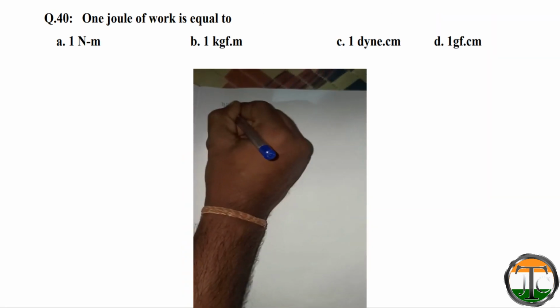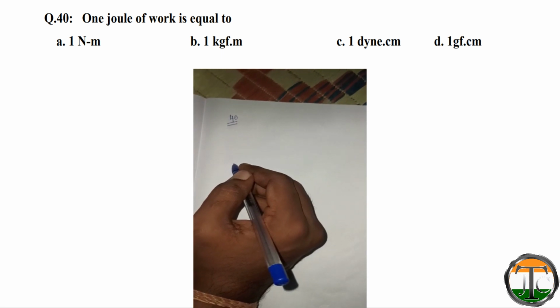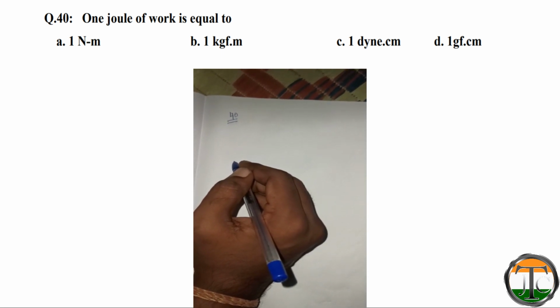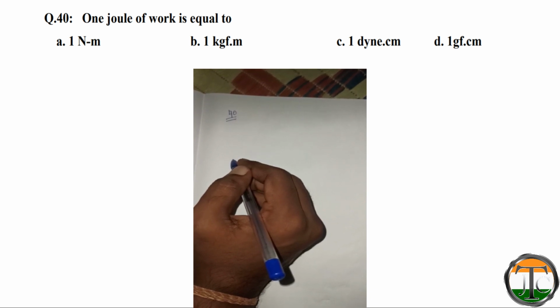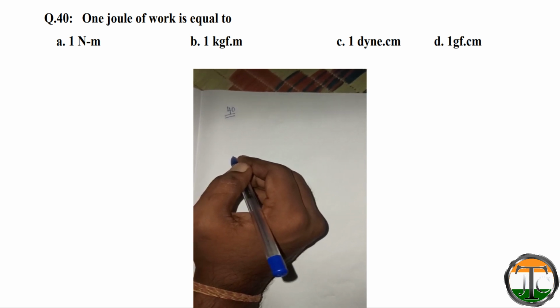Now we will solve question number 40. Question number 40 is: 1 joule of work is equal to, four options are given: 1 Newton per meter, 1 kg force into meter, 1 dyne into centimeter, 1 gf into centimeter.